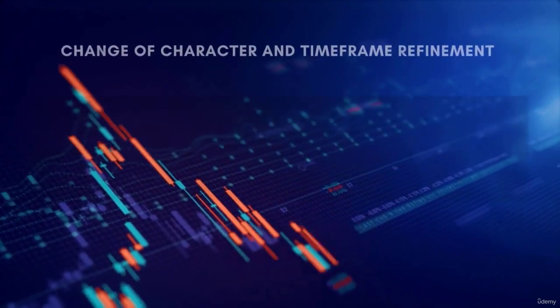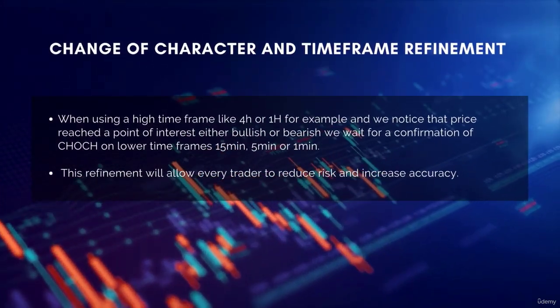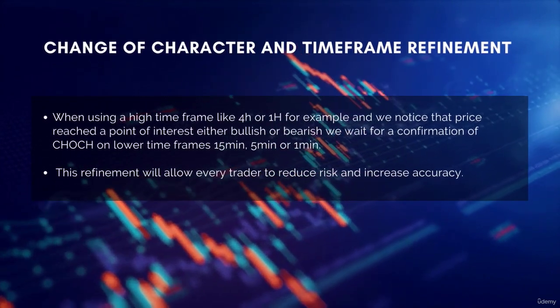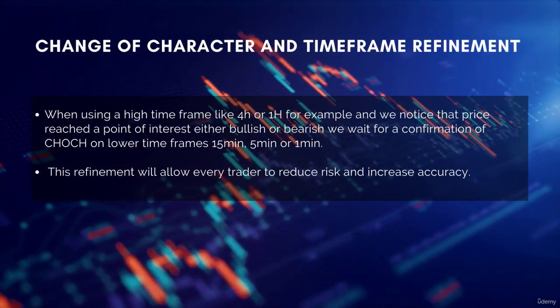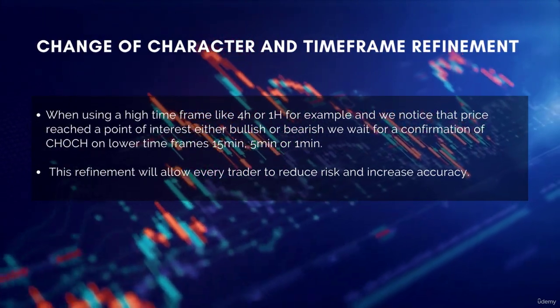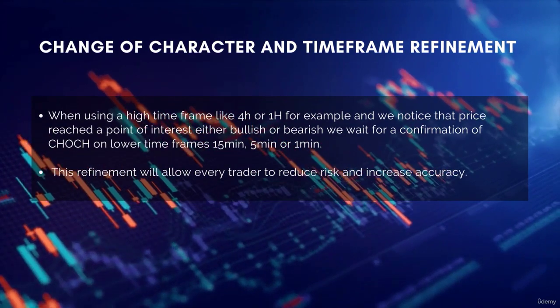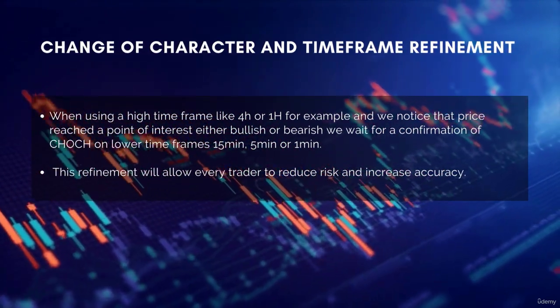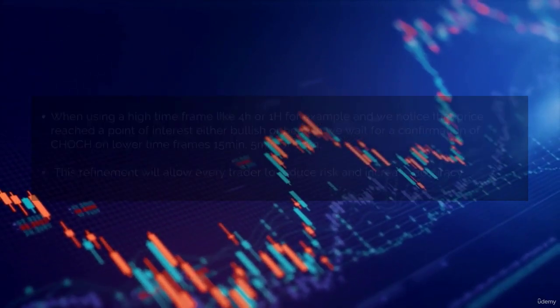Change of character and time refinement. When using a high time frame, for example 4 hour or 1 hour, and we notice that price reached a point of interest, either bullish or bearish, we wait for confirmation of change of character on lower time frames, 5 minutes and 1 minute. This refinement is a must to reduce risk and increase accuracy as well.